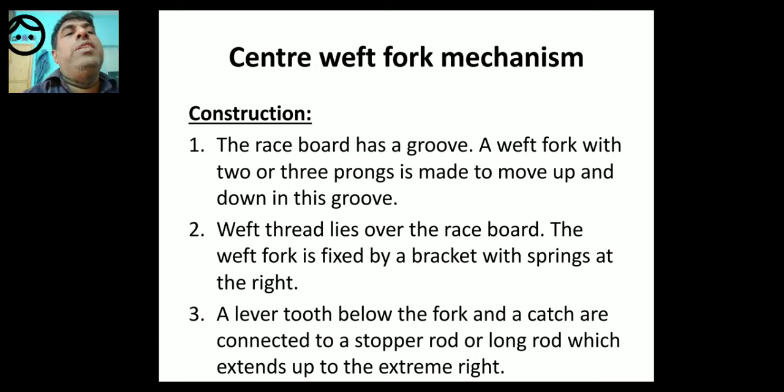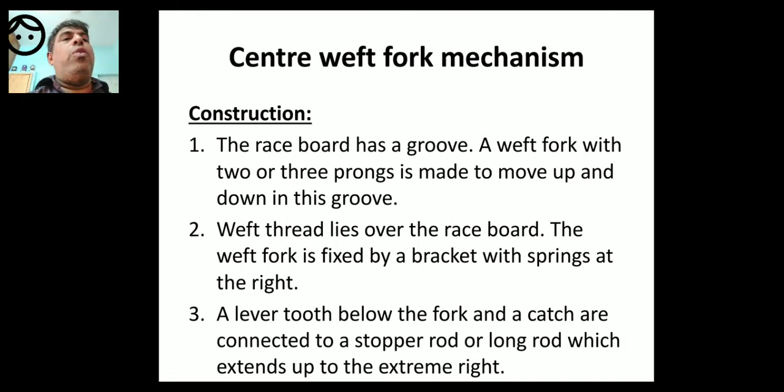So now students, we are coming to the official construction of the mechanism. Official means what I have written. So this is the construction of the mechanism. Same thing I have told you while explaining the picture, but let us see what it says. The race board has a groove.